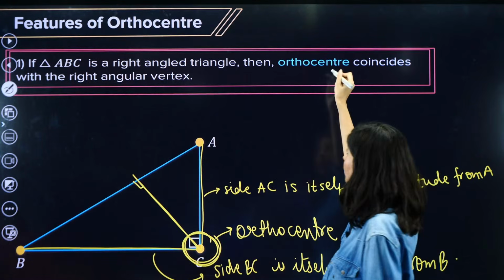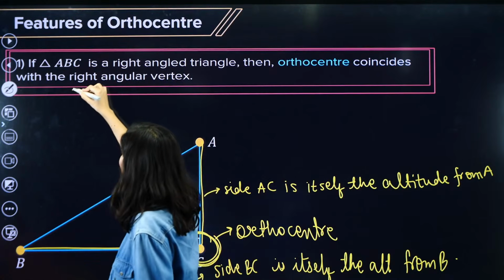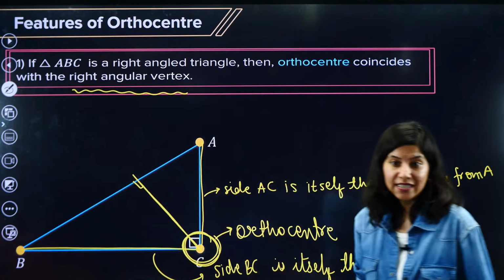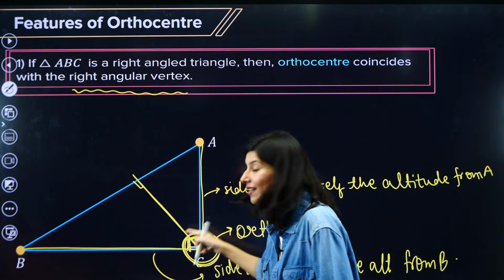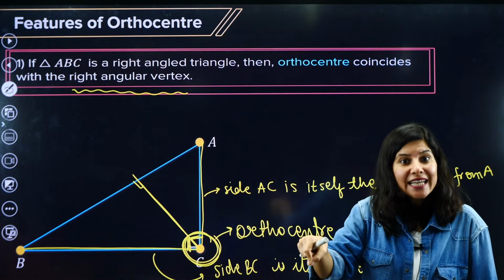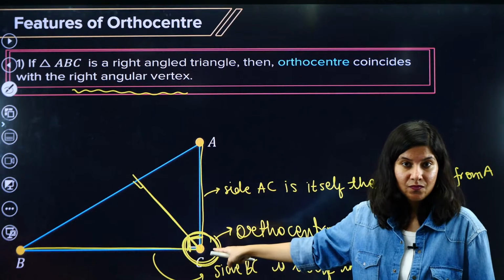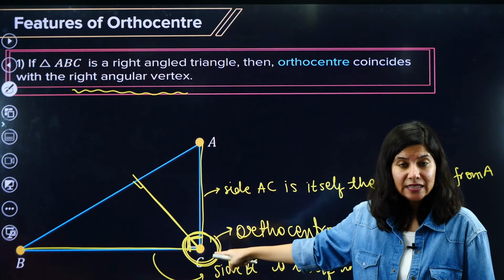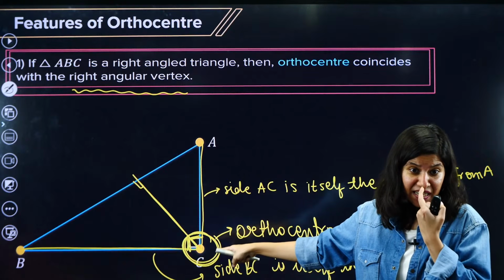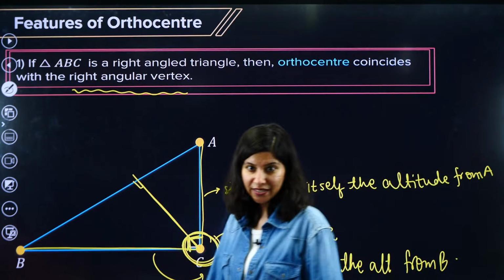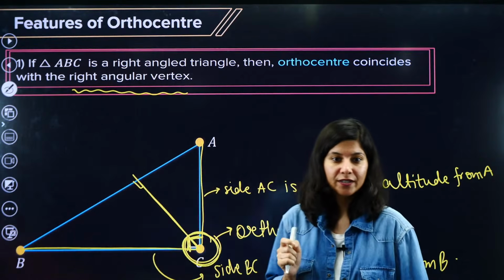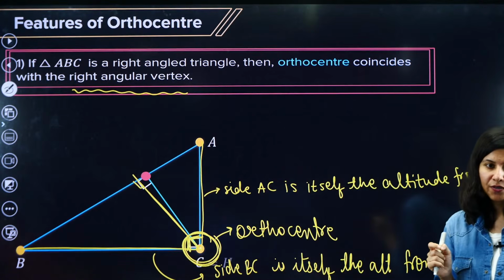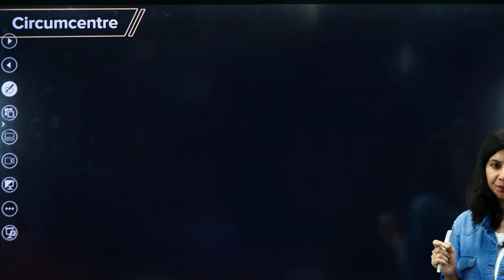Orthocenter is nothing but the right angled vertex, the vertex which has the right angle. In a right angle triangle, the vertex at the right angle is the orthocenter only. Very, very important. Clear?